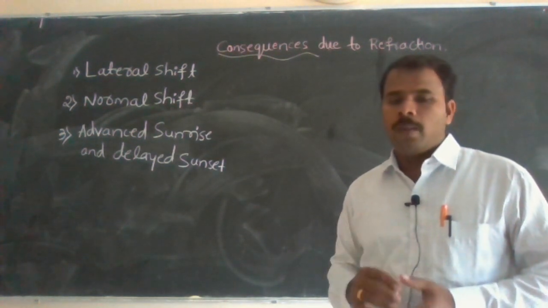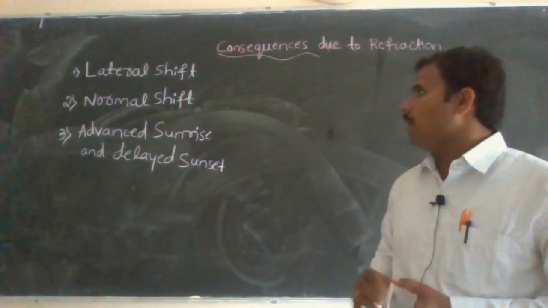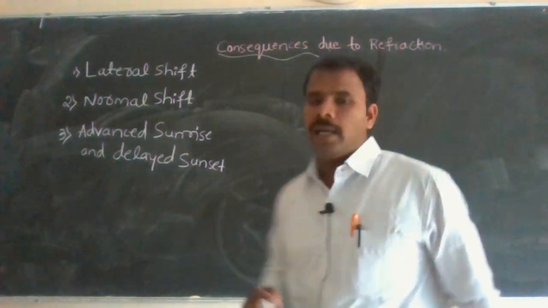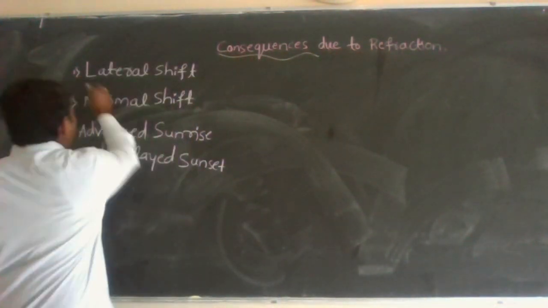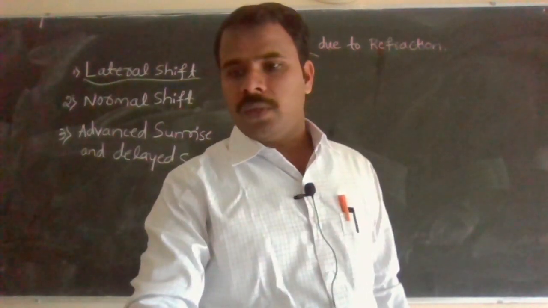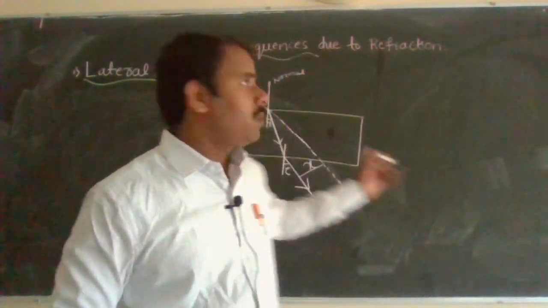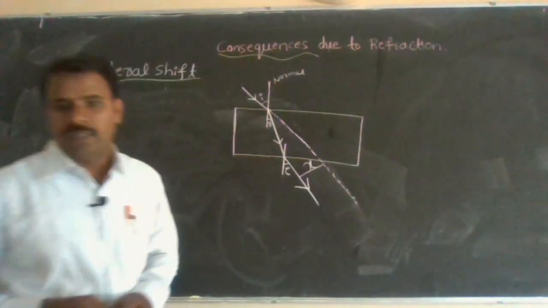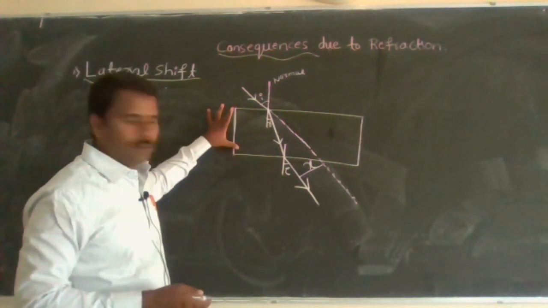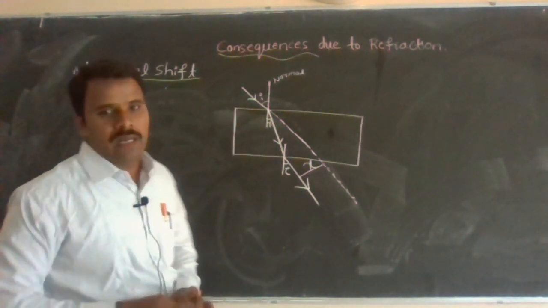First you have to study one by one in detail. The first one is lateral shift. See here, consider a rectangular glass slab.